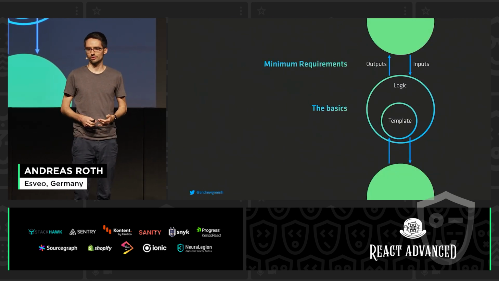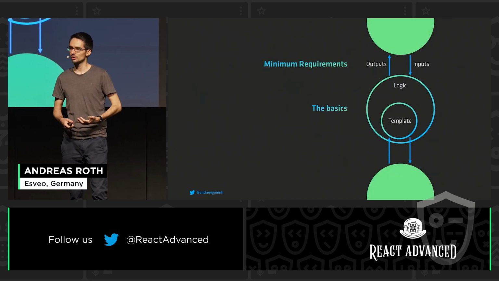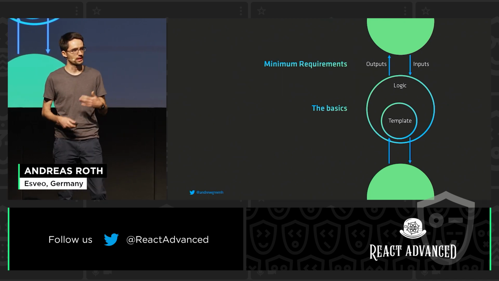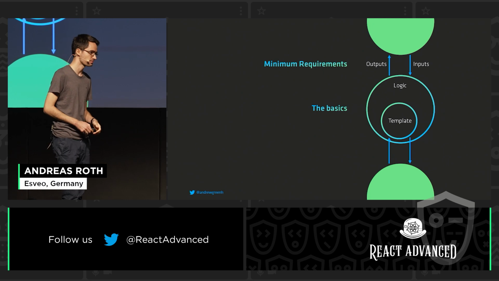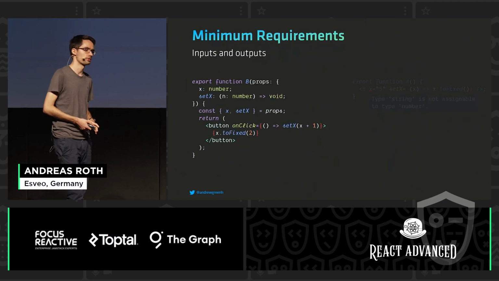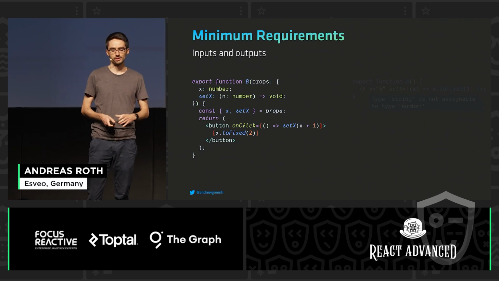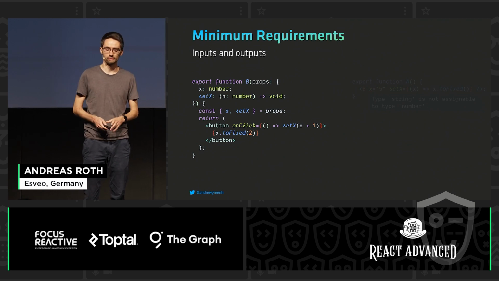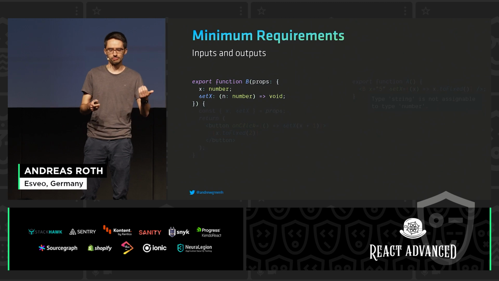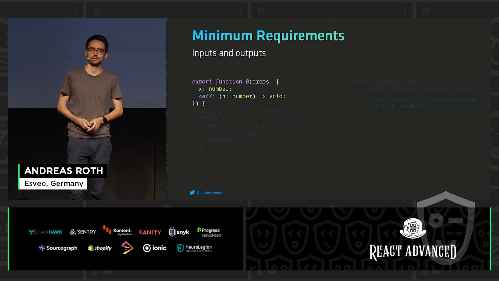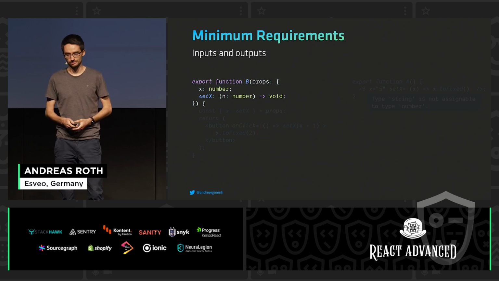Now we have the basics down, so we can define the logic of our components in a type-safe manner. We can access this logic in our templates and have TypeScript help us all the way. Now let's jump into the boundaries between components. Like right here, we have our component B, which receives as an input a value x as a number, and it provides an output, which is again a number.